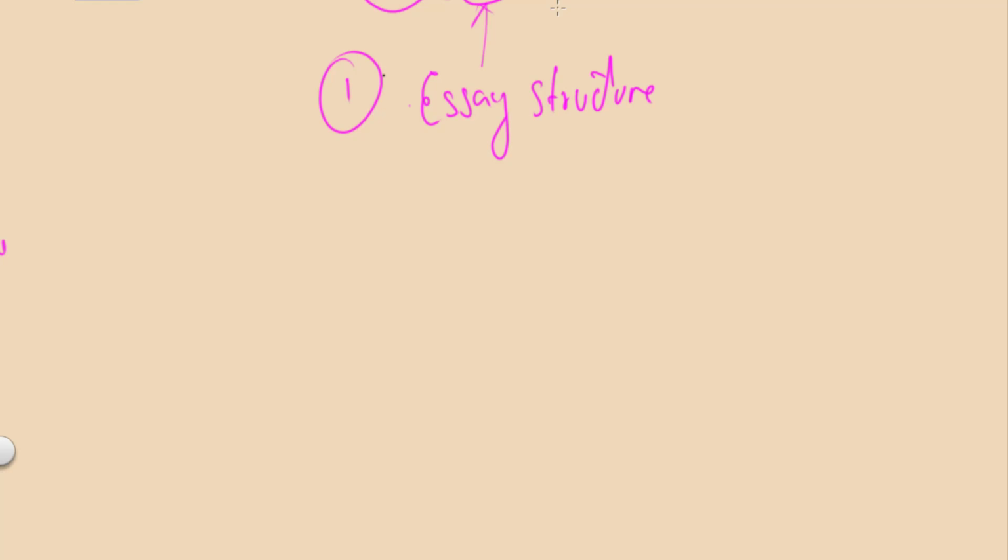Even a simple essay structure will work. We'll go through different types of essay structure which you could use in the examination, but this is just a general misconception that students believe they need a very strong essay structure. Yes, essay structure is important. It is good if you do it, but it's not the be-all and end-all, and it's not something that you need to pay much more attention to compared to the concepts in the book.